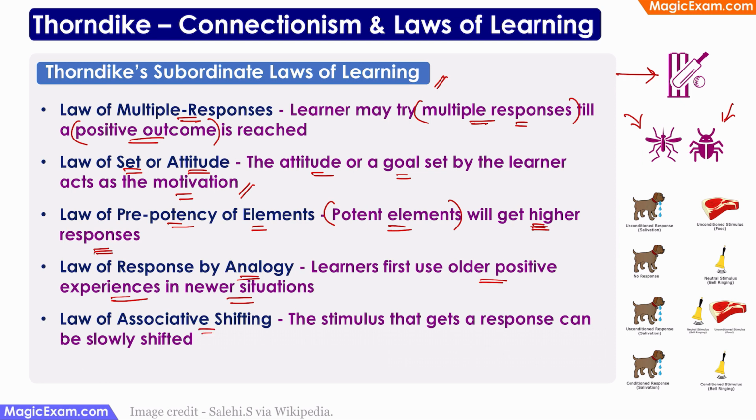Law of associative shifting says that the stimulus that gets a response can be slowly shifted. This can be explained using Pavlov's experiment. There was a dog and whenever the dog was shown any meat or food, it would salivate, it would produce saliva. But the same dog would not respond or react when a bell was rung in front of it because it was not associating this bell with anything. So it was not responding to the stimulus.